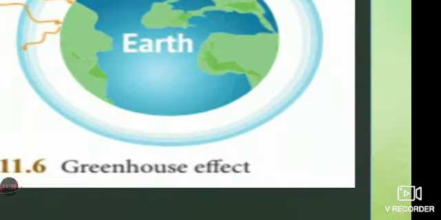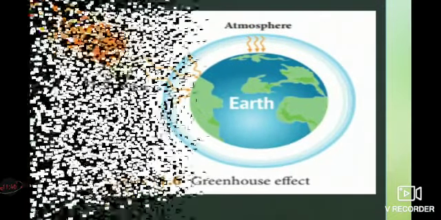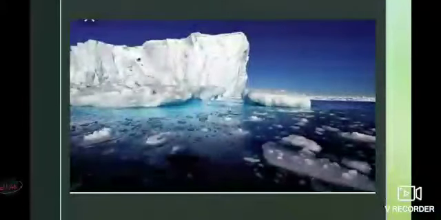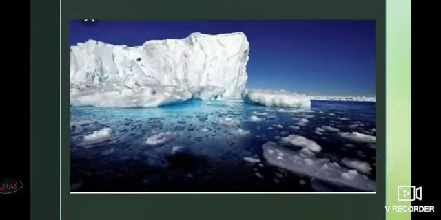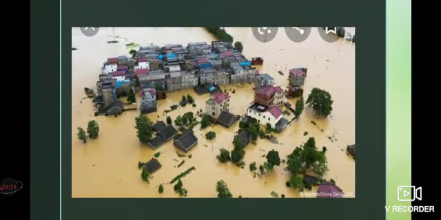Next one is the effects of global warming. The increasing Earth and atmosphere temperature causes a lot of effects. The first one is melting of ice caps and glaciers, which increases the level of sea water. If the ice caps and glaciers melt into liquid form, the level of sea water will increase. So it increases the frequency of floods, soil erosion and unseasonal rain.